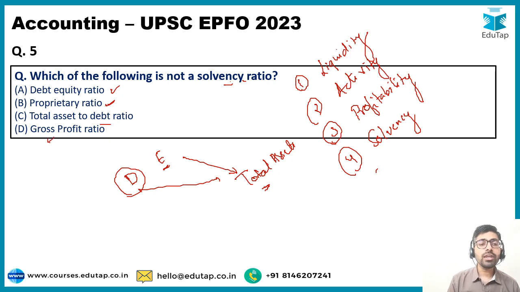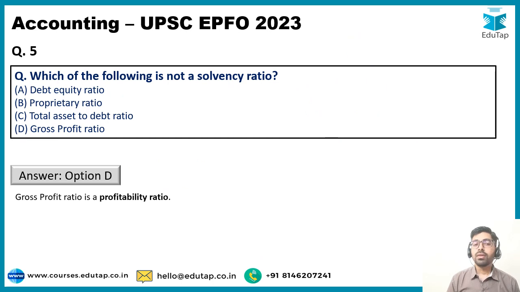Gross profit ratio is a profitability ratio. It compares your gross profit to the net sales that you have generated. It is not going to be a solvency ratio. So correct answer, I believe आपने already यहाँ पे पहचान लिया है. The correct answer, option number D. So guys, as discussed, gross profit ratio is not a solvency ratio but a profitability ratio.